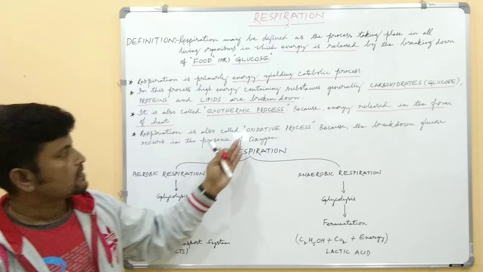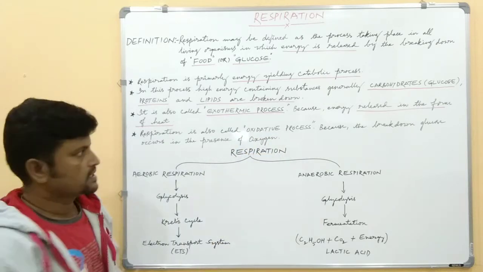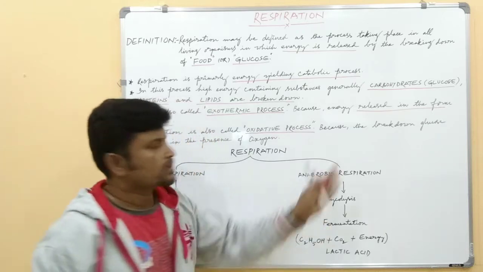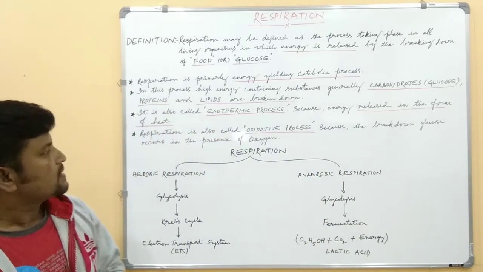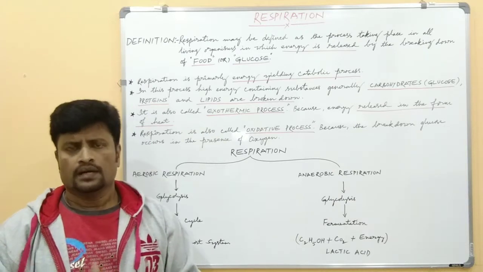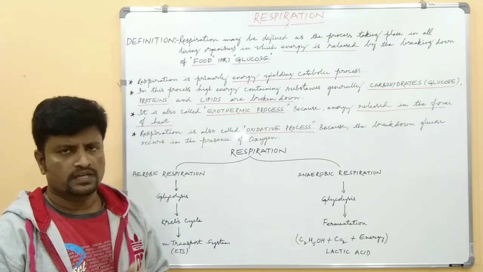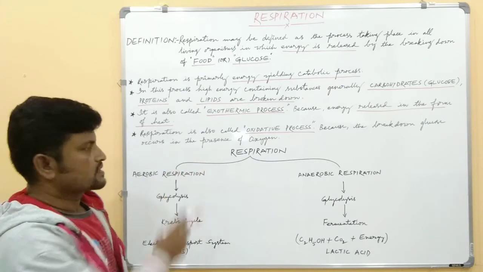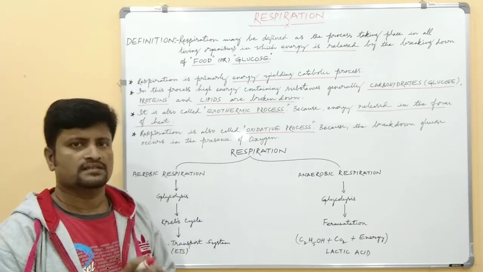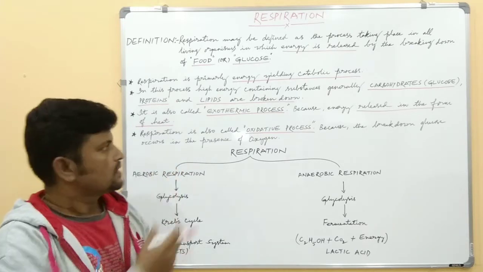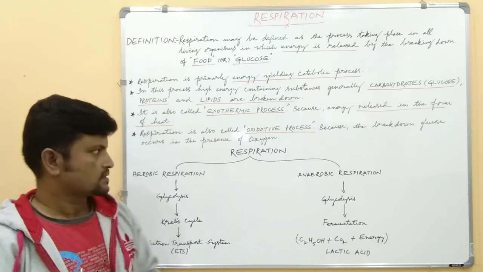Respiration is also called an oxidative process because the breakdown of glucose occurs in the presence of oxygen. So here, as I said earlier, glucose is broken down in this process. In this oxidative process, glucose is broken down in the presence of oxygen. That's why respiration is also called an oxidative process.